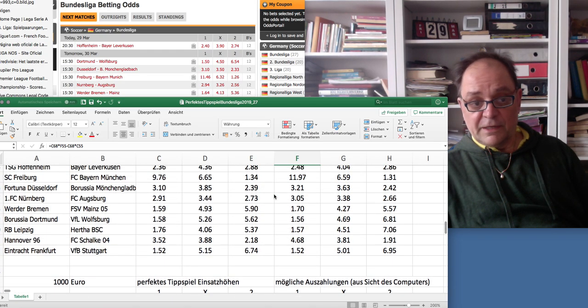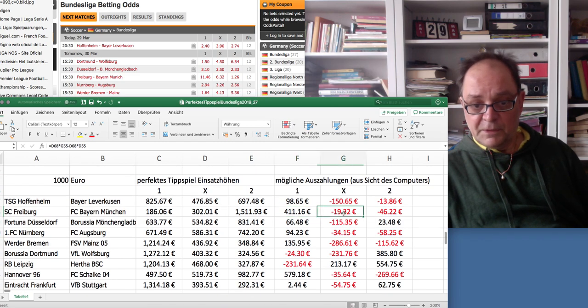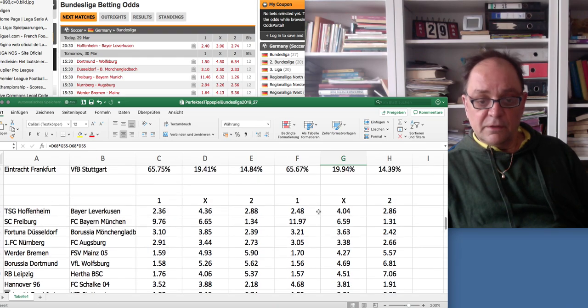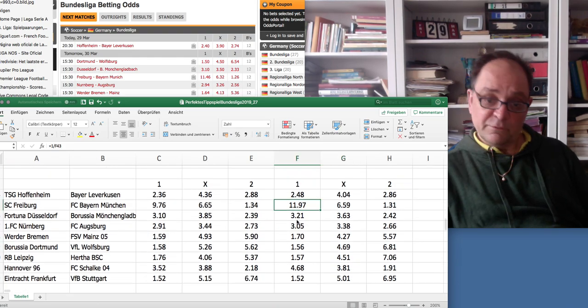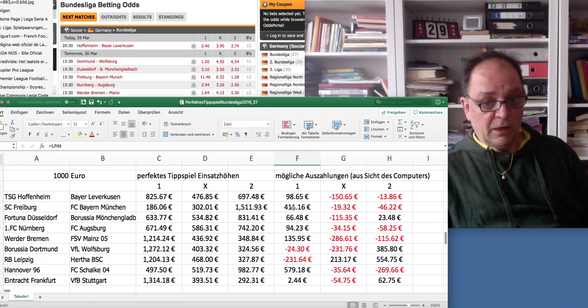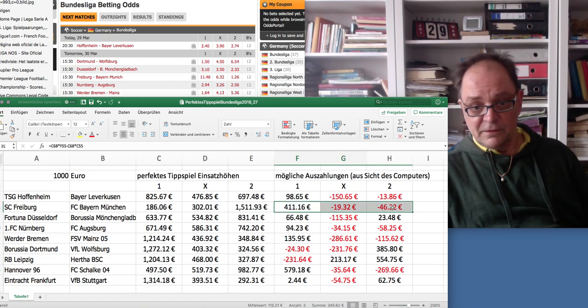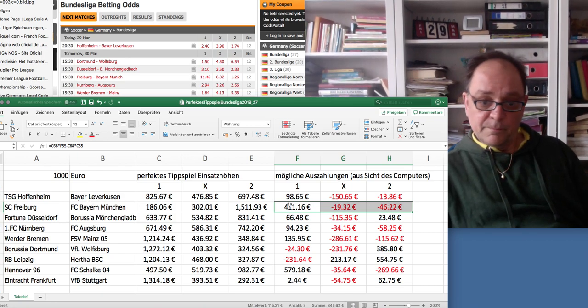And if the market is right, of course, it's picking up enough money on these chances to be able to pay out if this happens in 1 out of 12 cases, as they would say. Anyway, I'm happy with that. I'm used to that. It happens here or there, especially in Freiburg. Bayern lost some games. So it's fine.